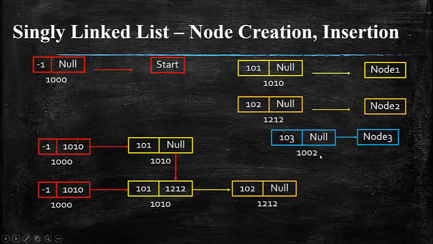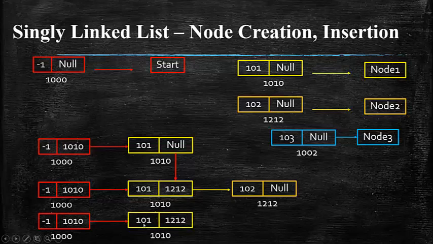So I start off with the start node. There is no change in the start node because the pointer value is pointing to the address of the first node, and there is no change in the first node as well because it is going to point to the address of the second node. And there is no change in the data element as well. But you see the node 2.